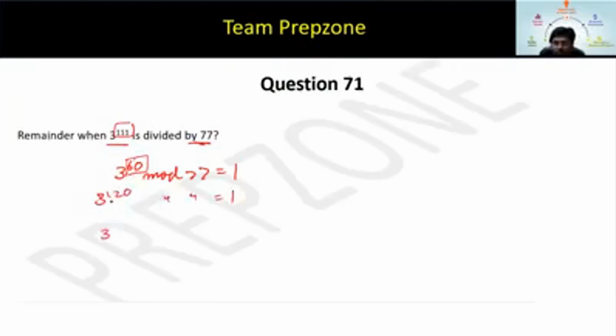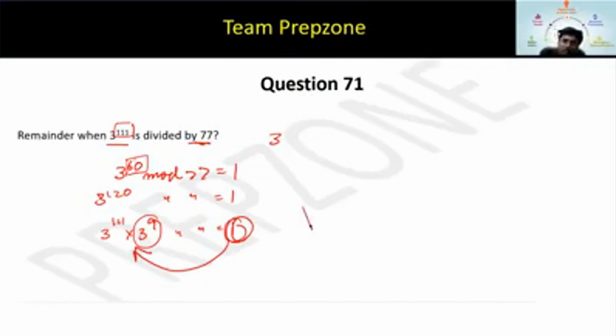Then I will have to break it into 3 to the power 111 into 3 to the power 9 mod 77, and you have to make this value a multiple of 3 to the power 9. Or what you can do is take it as 3 to the power 60, and the remaining is 3 to the power 51 mod 77, which you can calculate separately if you want to solve this question by Euler's theorem. But let's use CRT here now. This is what you have to do if you want to apply Euler's, these two methods. I hope this is clear.